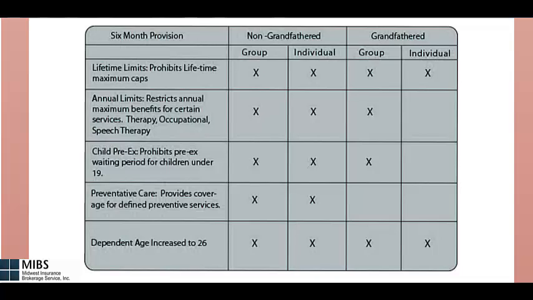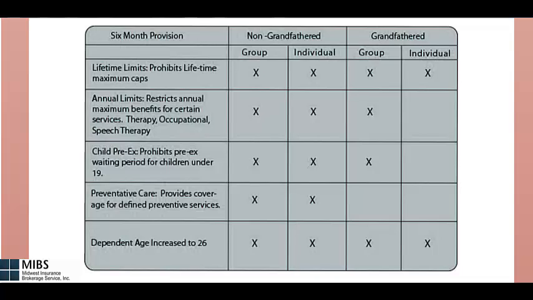The third 6-month reform regards children pre-existing conditions. It prohibits pre-existing waiting periods on children under age 19. This was applied to all non-grandfathered plans, group and individual, and only for grandfathered group plans. Individual grandfathered plans can still have a pre-existing condition waiting period on children under 19.